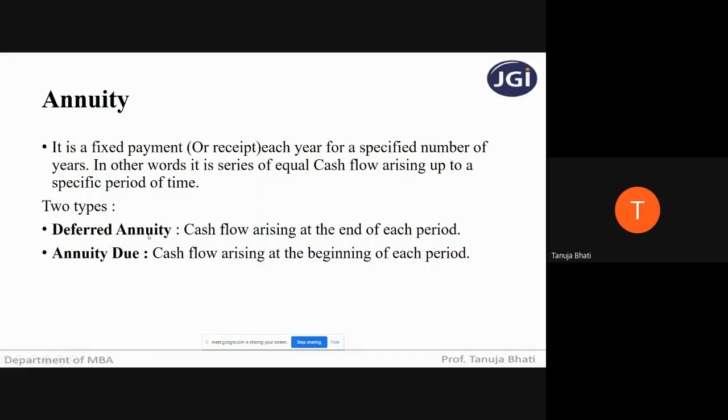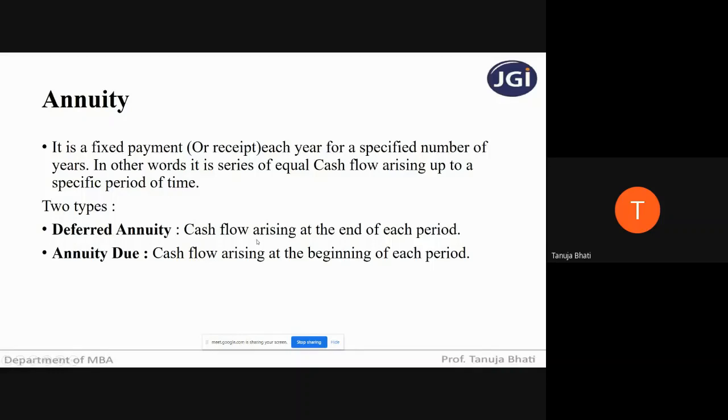Now, what is deferred annuity? If I'm receiving cash payments or making cash payments which arise at the end of each period. Suppose I'm making cash payments at the end of every month. Suppose on the 30th I'm making a cash payment of 500 rupees in my post office deposit. So every month on the 30th I'm paying 500 rupees to the post office. This is called a deferred annuity because 500 is a fixed amount, so it falls under annuity, and deferred because I'm paying it at the end of each period.